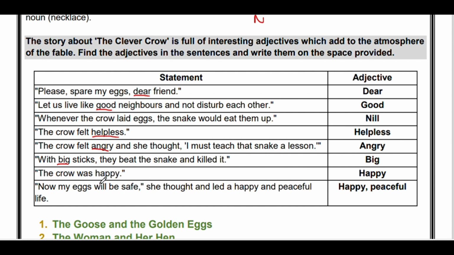The crow was happy. Happy is telling about the crow, it is an adjective. No, my eggs will be safe, she thought, and led a happy and peaceful life. Happy and peaceful are the adjectives because they are telling about the life.